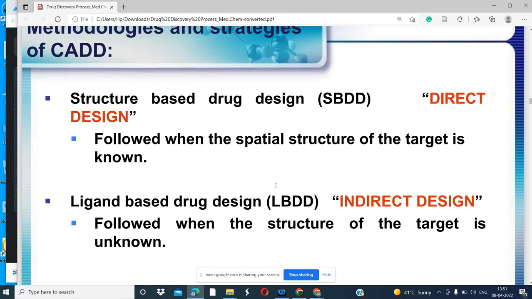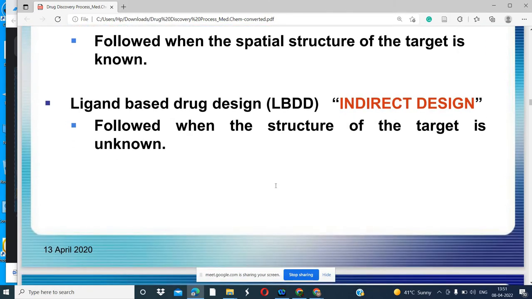Is it clear? Now there is the second approach, that is called ligand based drug design. Indirect design means when we do not have the structure of the target, it is unknown. In some diseases, if we do not know the target structure, what can we do? We can take molecules from the library. I mean previous drugs we can use.